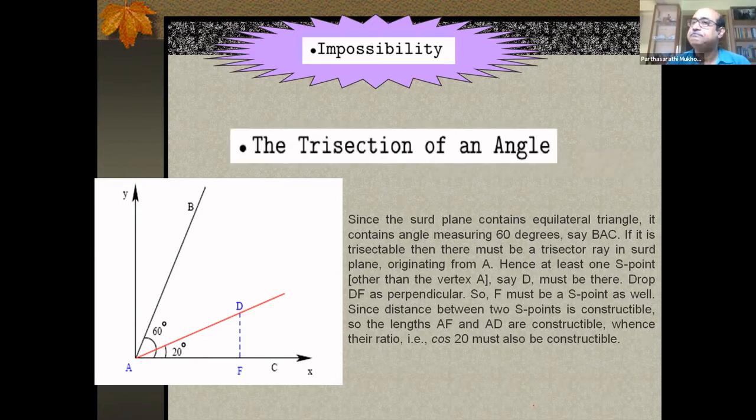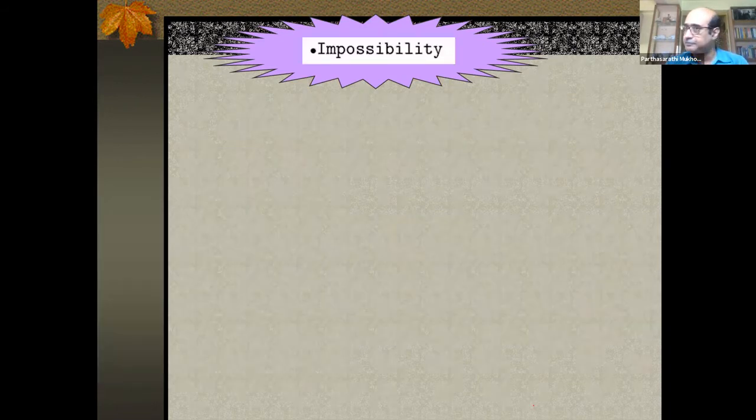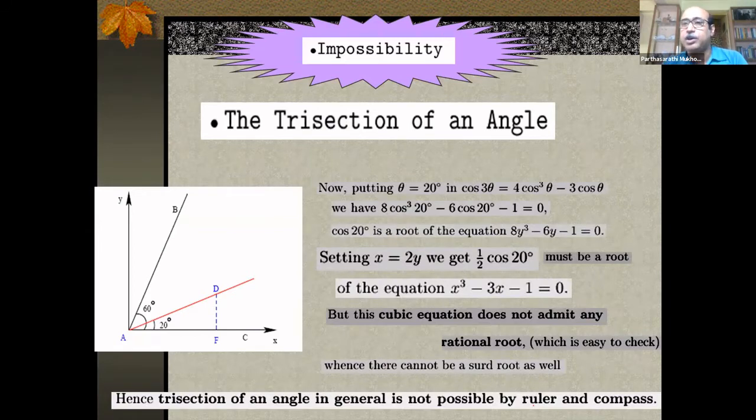So what's wrong in that? See, if cos 20 is constructible in this picture, there's a standard result for cos 3 theta, which is 4 cos cube theta minus 3 cos theta. I put theta equal to 20 in this equation. Then I get the equation 8 cos cube 20 minus 6 cos 20 minus 1 equal to 0. And cos 20 is a root of this equation. Clear enough? 8y cube minus 6y minus 1.